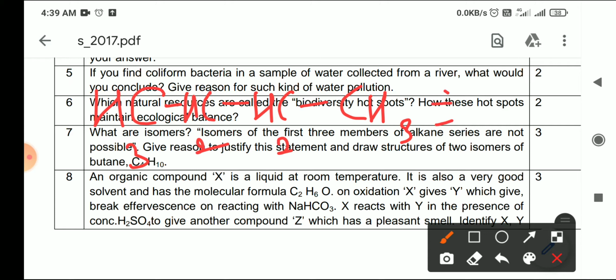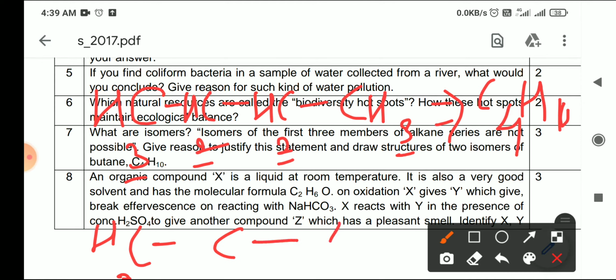Here you can see, if you count the molecular formula, C4, and hydrogens 3, 3, 4, 5, 6, 7, 8, 9, 10. Okay, this is C4H10. Clear? Now I am making another isomer of this. See, here I am writing CH3, 2, 3, sorry, not this.